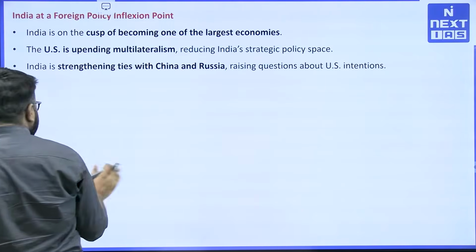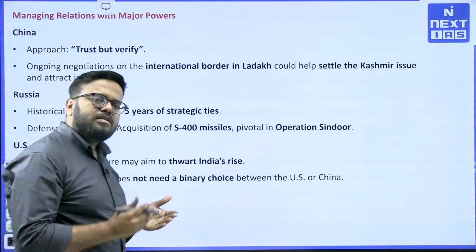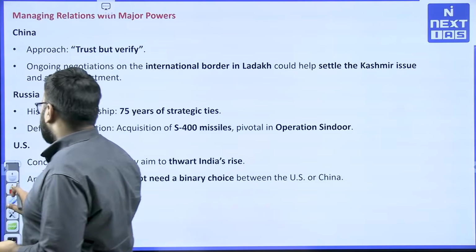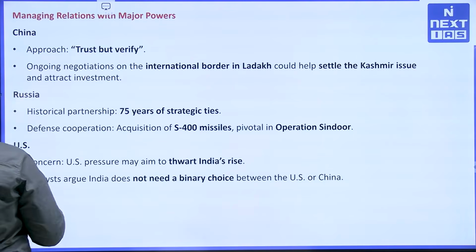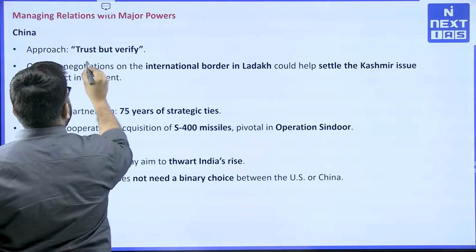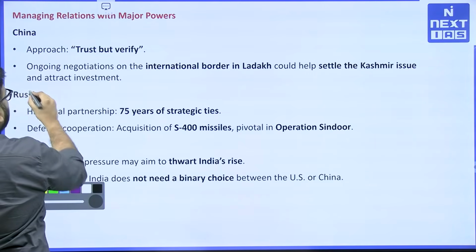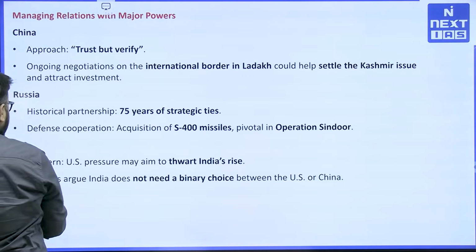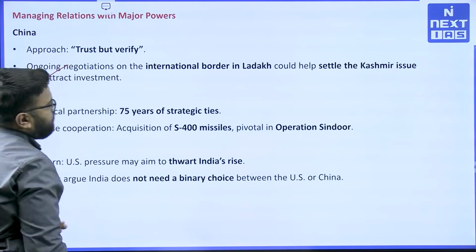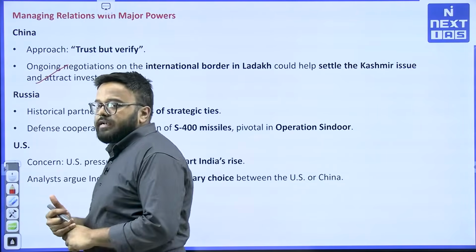That is true, because the US policies vis-a-vis India have been fluctuating a lot. There is no common theme associated, although the relationship remains strategic, but there are some doubts with respect to intentions toward India. Managing relations with major powers, you can see that a trust but verify approach has been taken vis-a-vis China. There are ongoing negotiations on the international borders in Ladakh. So border security is an emerging area when it comes to our relations with China.